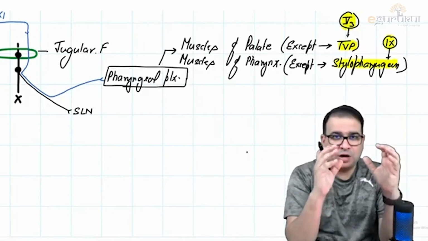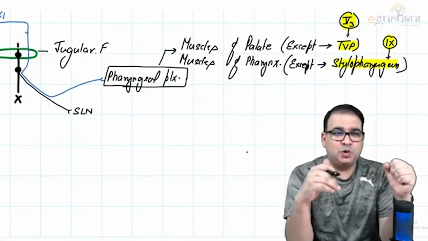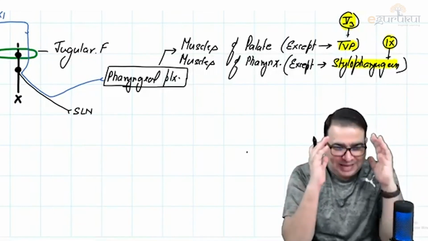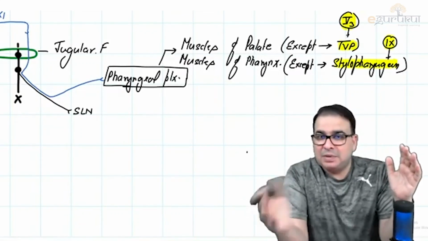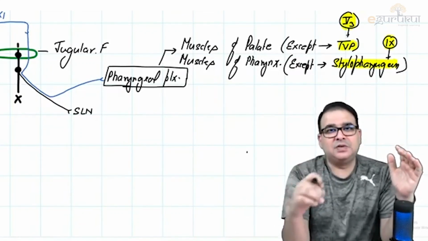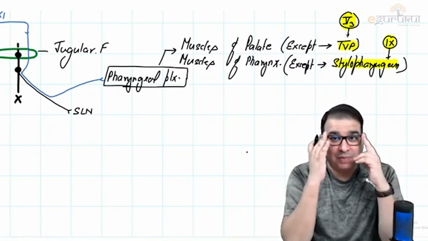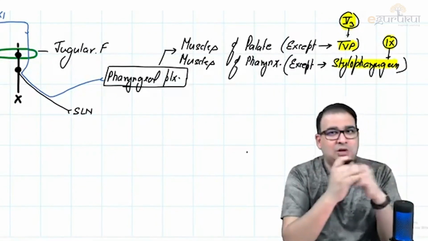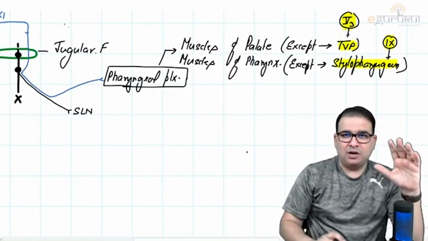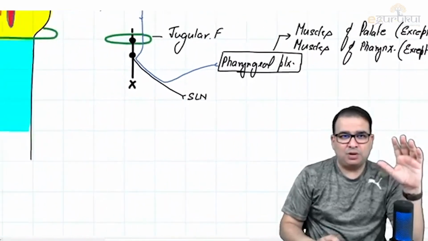Cranial accessory nerve. And whatever the cranial accessory nerve is doing, it is doing with the help of vagus. So visually it looks like the vagus nerve is doing it, but it is not. Cranial accessory nerve is the one which supplies the muscles of palate and pharynx. Vagus nerve supplies the muscles of the larynx only, not the palate and pharynx. That is about the cranial accessory nerve. Now what about the spinal accessory?